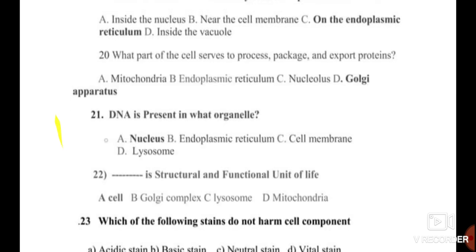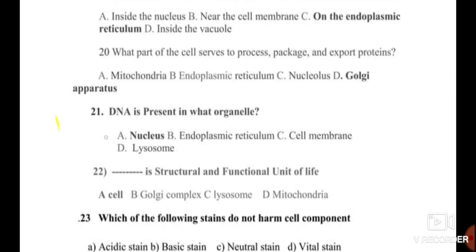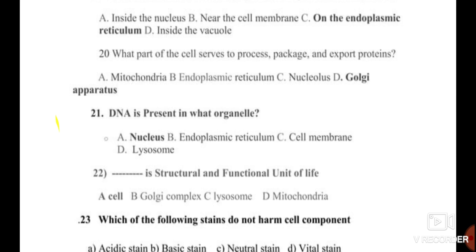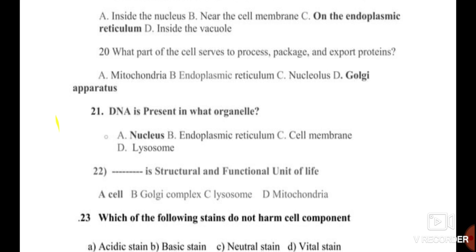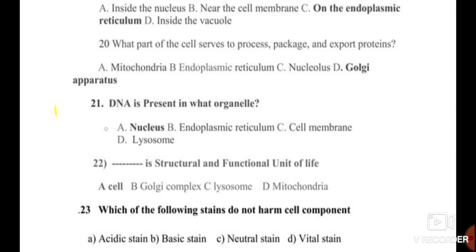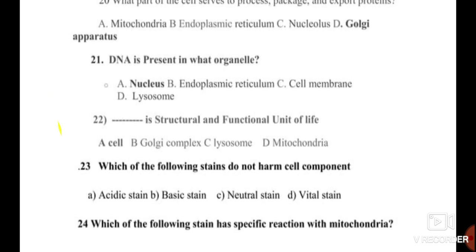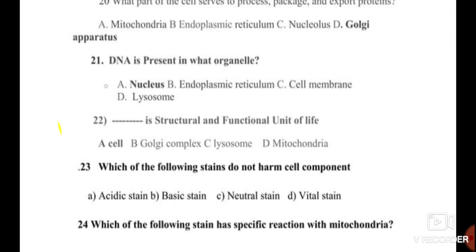Question number 20. Which part of the cell serves to process, package and to export a protein? The answer of this question is the Golgi apparatus. This Golgi apparatus serves for processing, packaging and exportation of the protein. It is also called a post office. Mitochondria are for oxidative phosphorylation, ATP production, and endoplasmic reticulum is for production of protein, not export, not packaging or processing. All this is carried out in the Golgi apparatus. So the correct answer for question number 20 is D, that is the Golgi apparatus.